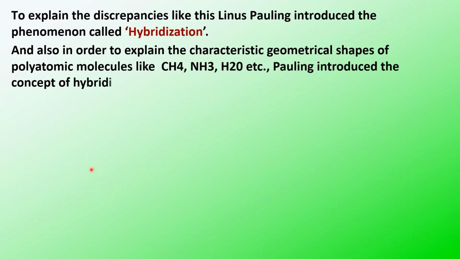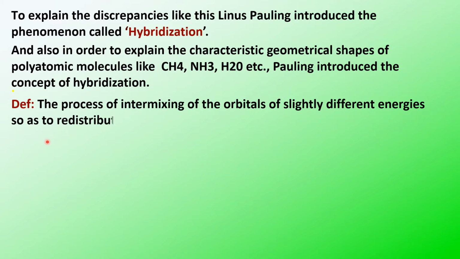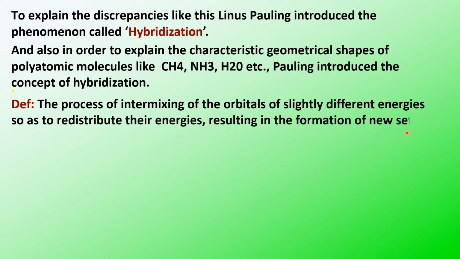Now we'll define what we mean by hybridization. Hybridization is the process of intermixing of orbitals of slightly different energies so as to redistribute their energies, resulting in the formation of a new set of orbitals of equivalent energies and shape.